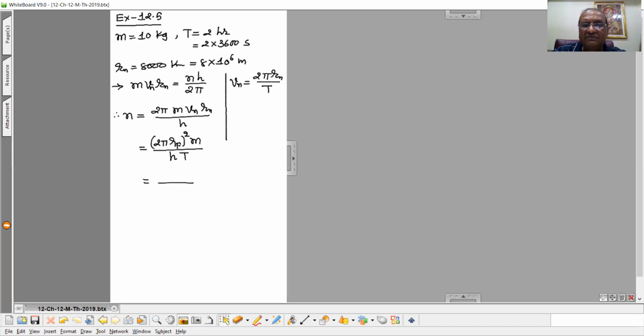Now here substitute the values. 2, 3.14, Rn that is 8 into 10 raised to 6, mass that is 10, h that is 6.625 into 10 raised to minus 34, and periodic time that is given to you, 2 into 3600 seconds. Then solve it, you will get the orbital quantum number for that particular orbit. Clear to all of you?